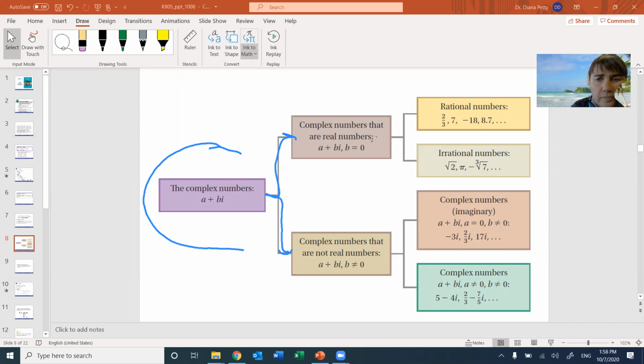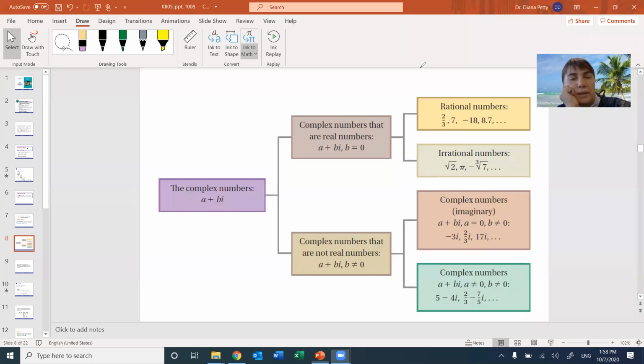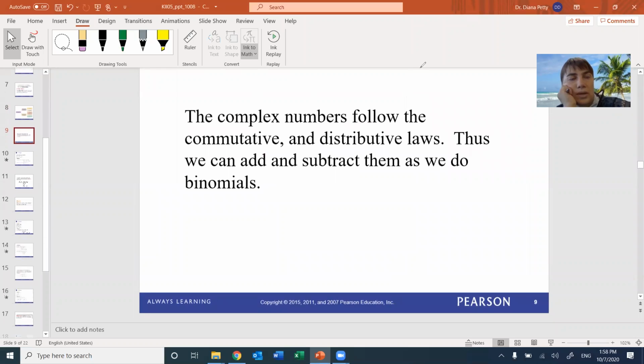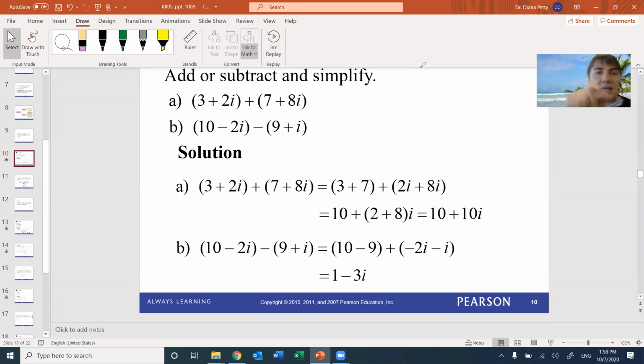So they're real numbers, not real numbers, then the rational, irrational, complex, imaginary. Don't worry about this. We don't need it really to apply. Okay. So they follow all the laws, everything is the same kind. Okay, so let's add or subtract.